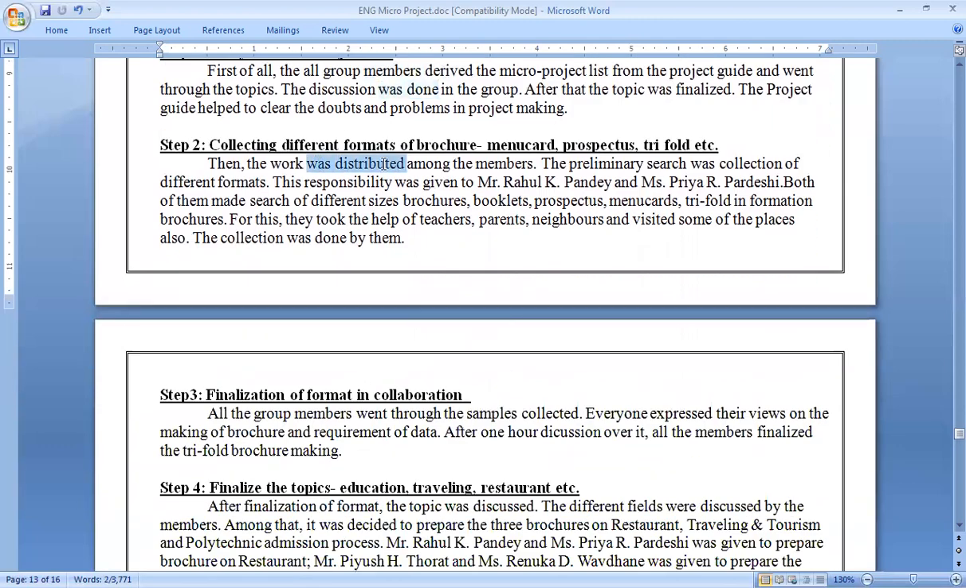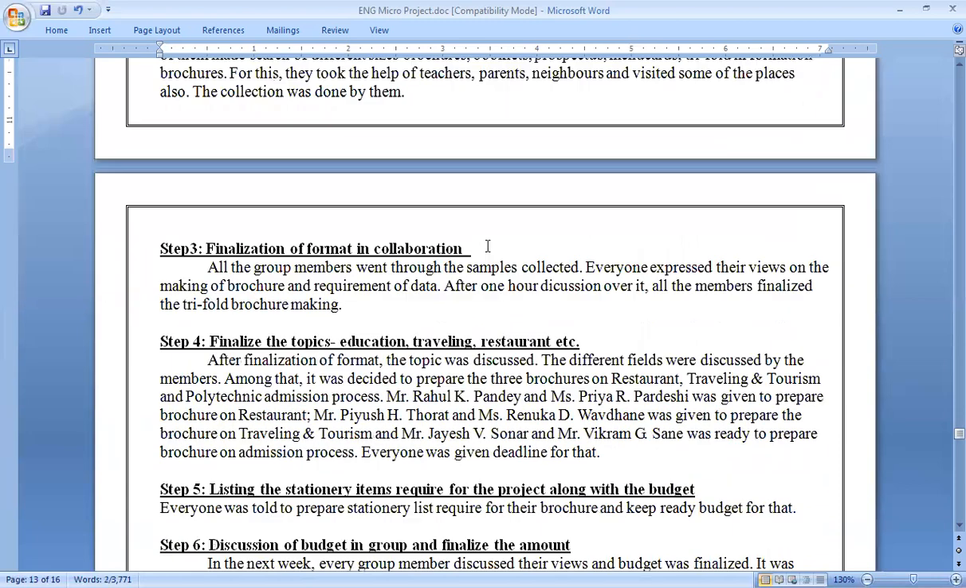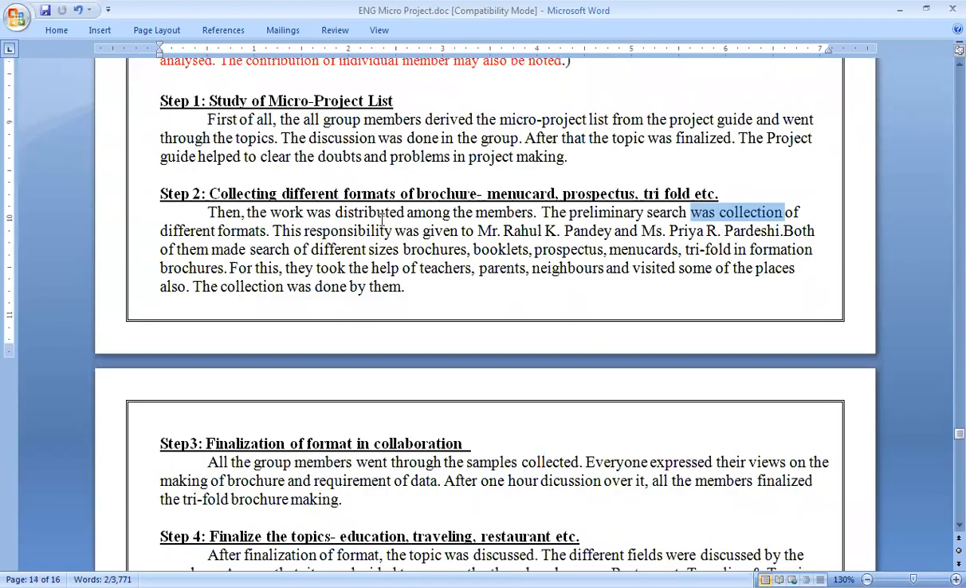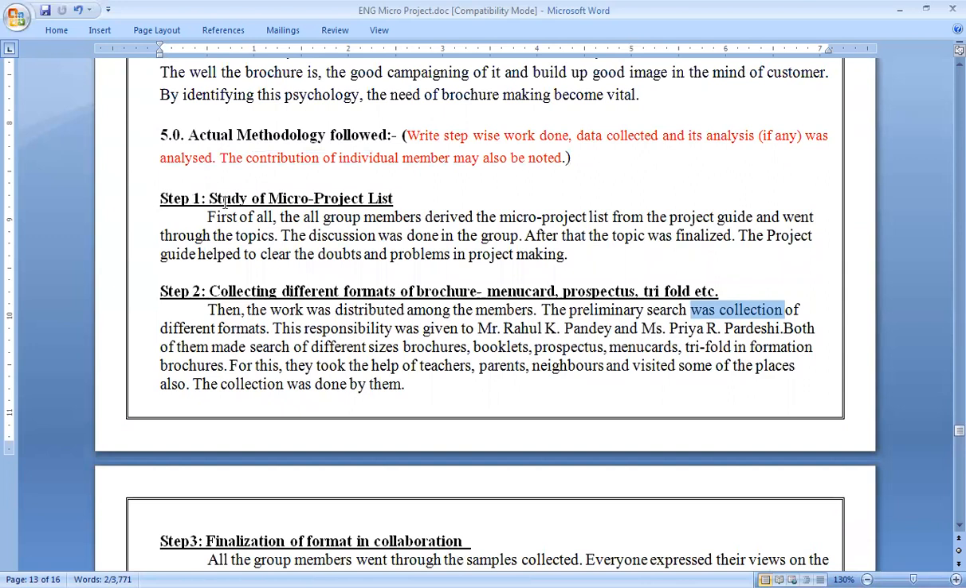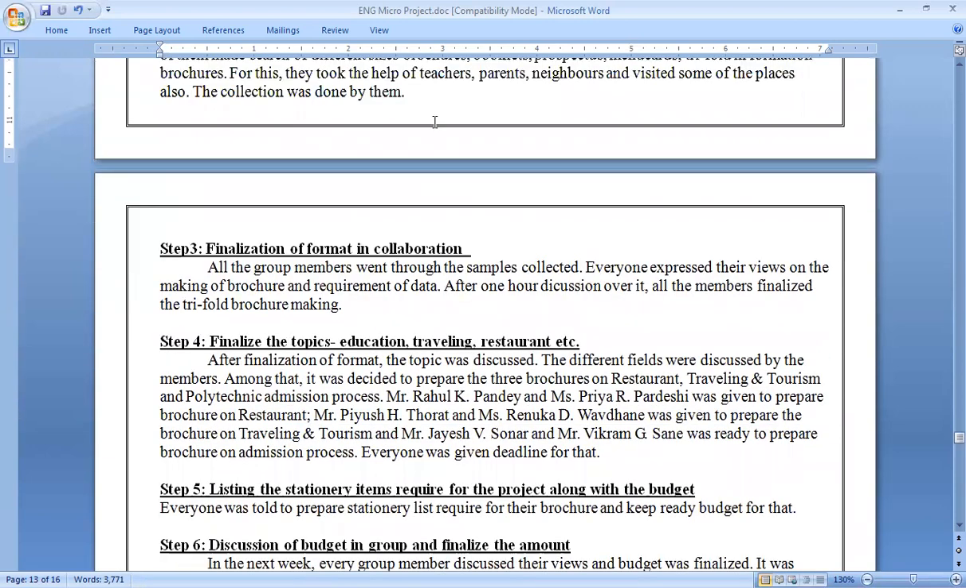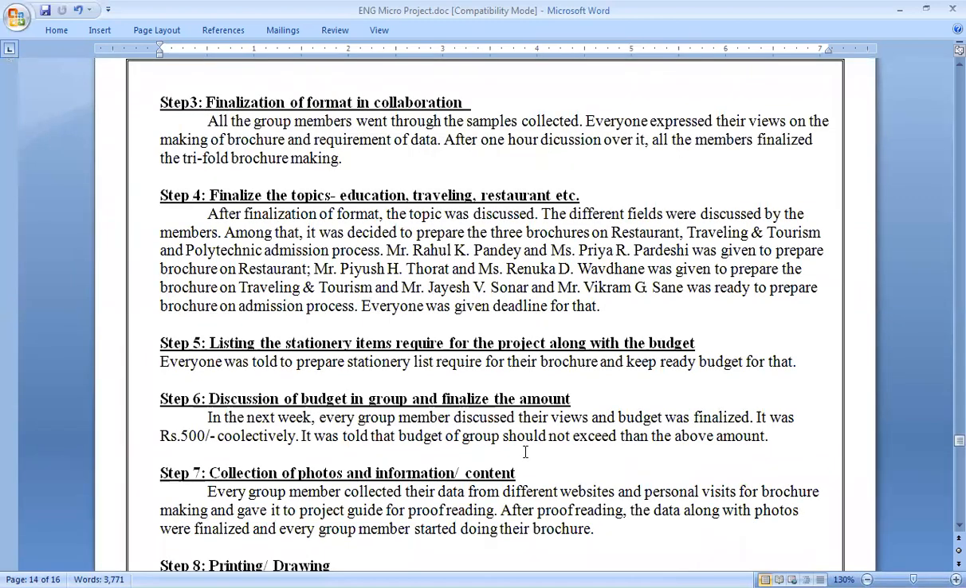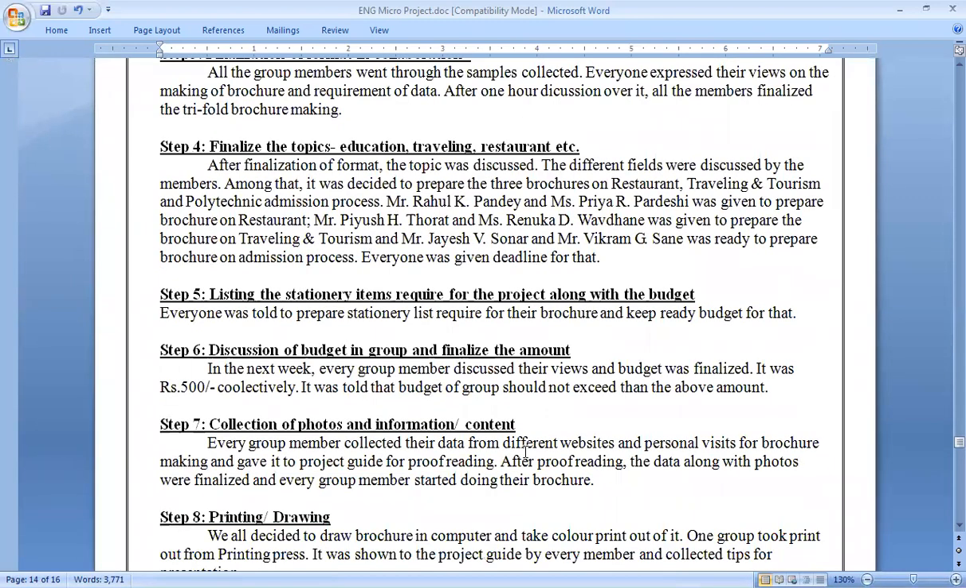Yes, work was distributed, preliminary search was done, collection of different formats and like that. Finalization of format. So what is important, students? In case of methodology, do not write down only the steps. Many of the students just write down the steps. That is insufficient. So you have to elaborate. You have to explain what work you did there under this step. That is what is important. And because of that explanation, your project report is going to become a 3-4 page report. Otherwise, it will be only 1 or 2 pages. That is not sufficient. Sometimes you may lose your marks only because of having very minimum pages.